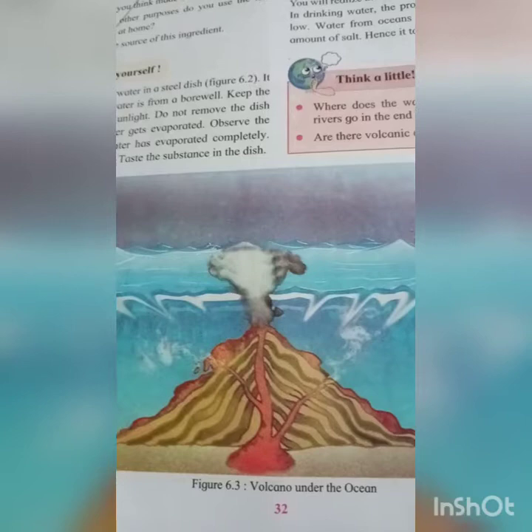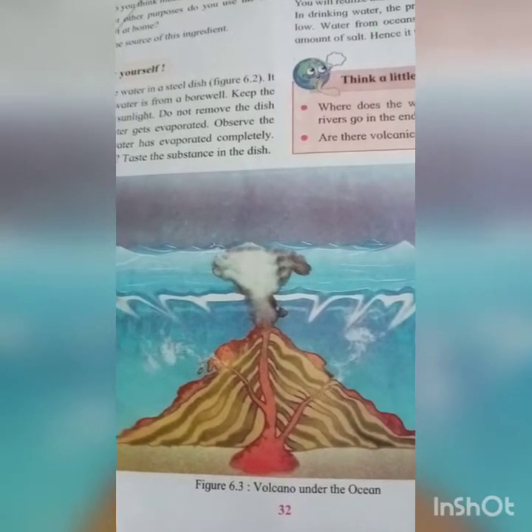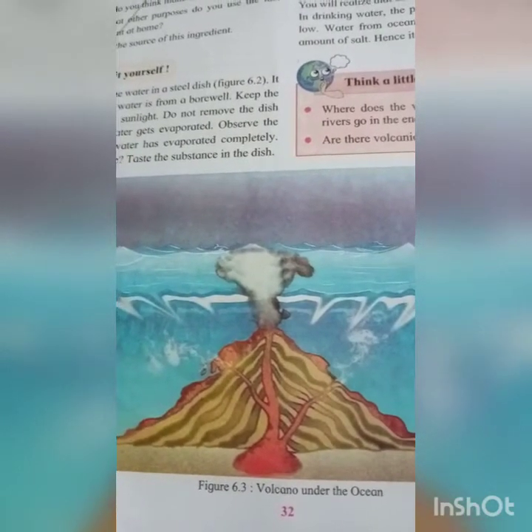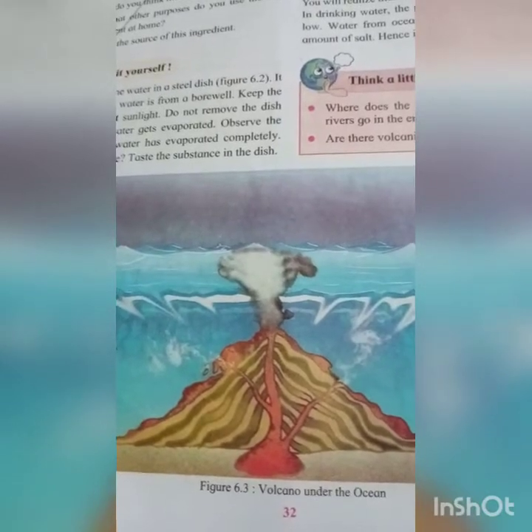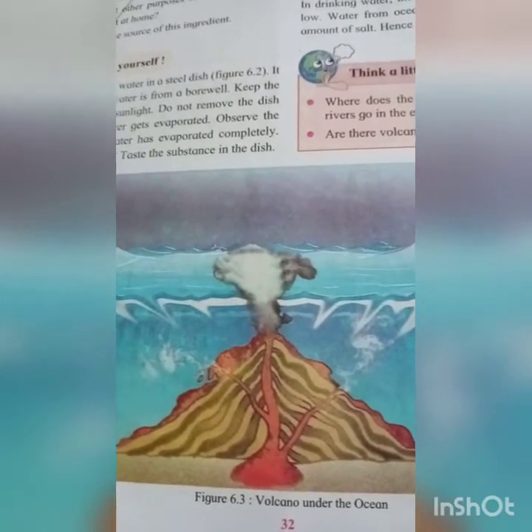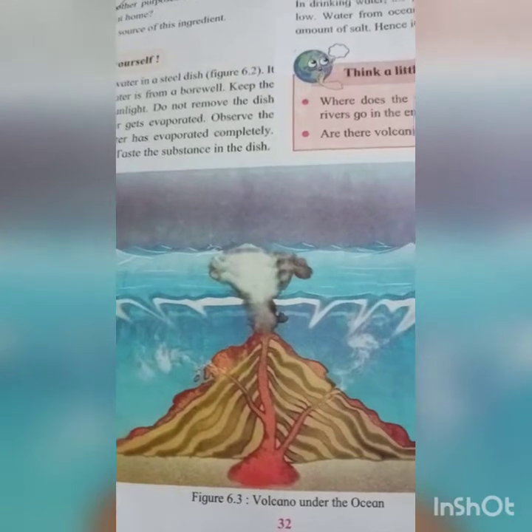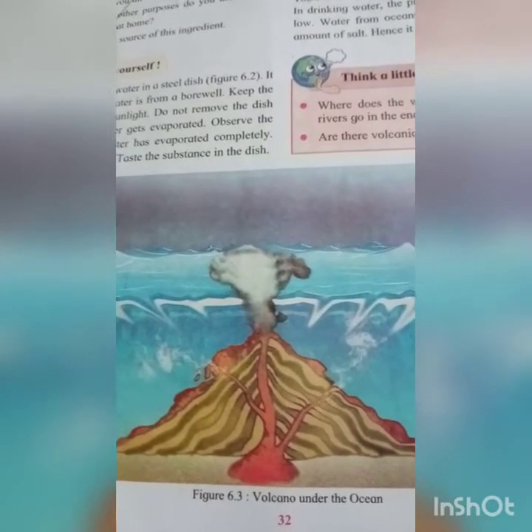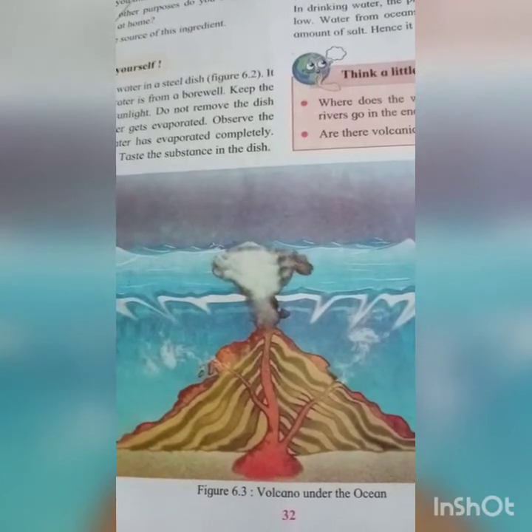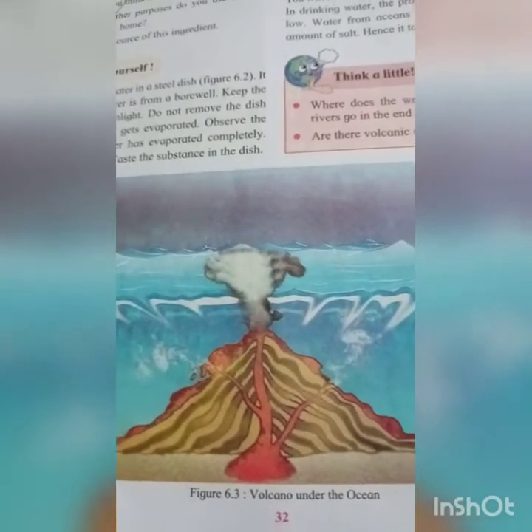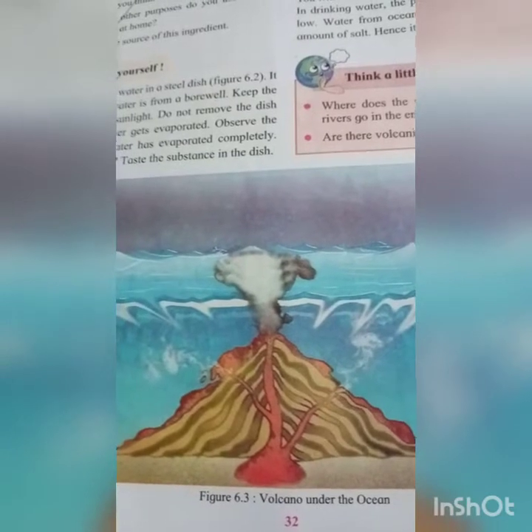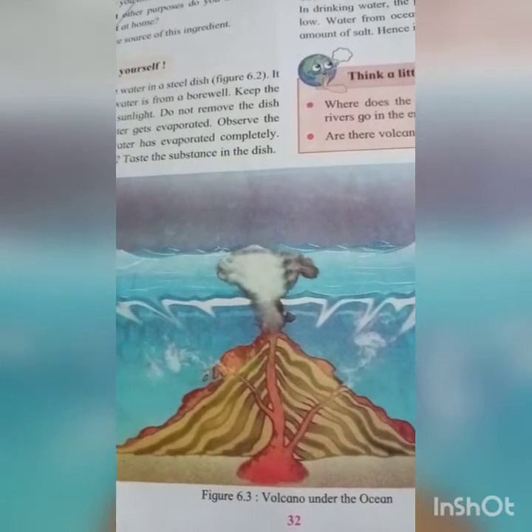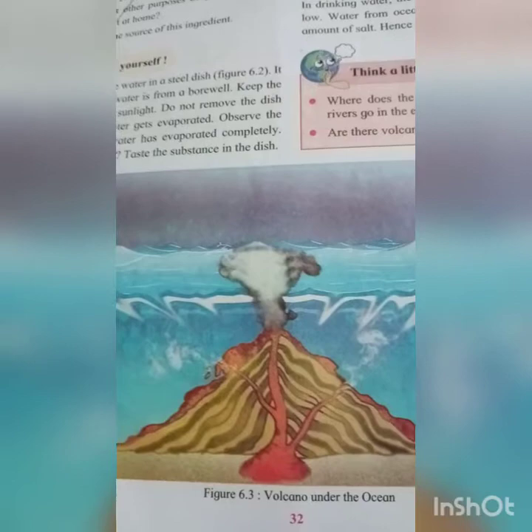Different minerals, ashes, salts, and gases all come out and are added to the water. And this increases the level of salts and minerals in ocean water. That means because of the volcanic eruptions, different minerals, ashes, salts, and gases are added to the water, and this increases the level of salts and minerals in ocean water.